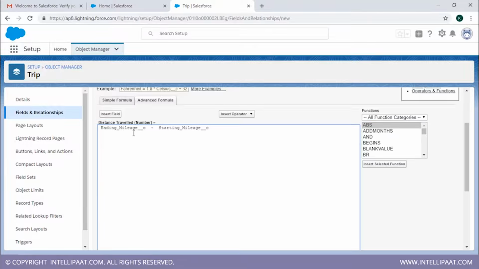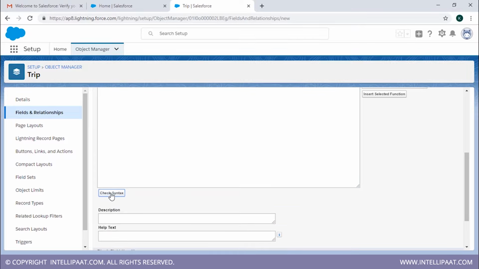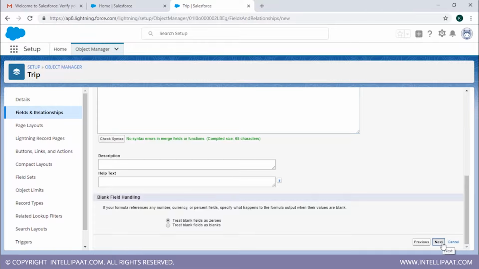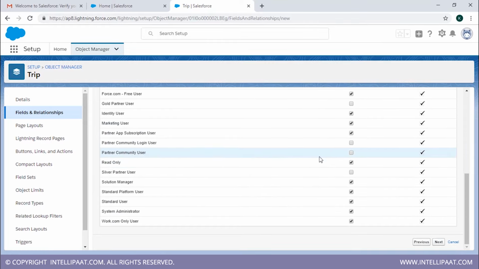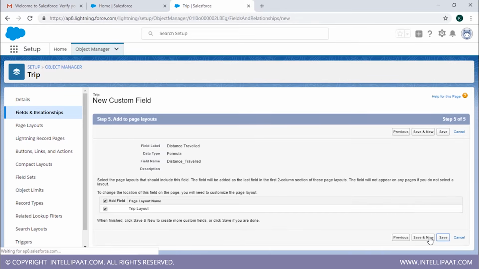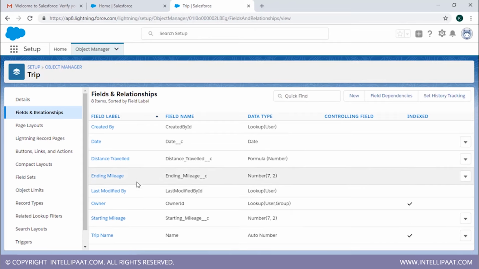Insert this. So this is a very basic formula. We're just going to take the ending mileage of the car and subtract the starting mileage of the car from it, and then we'll know the distance traveled. Right. So we're going to check syntax. It's all clear. No syntax errors. We're going to click on next now. Let's now take the defaults again. Click on next and save. Alright, so now we have that as well.